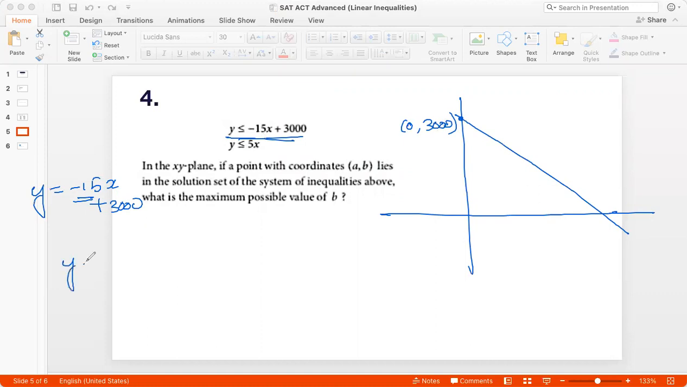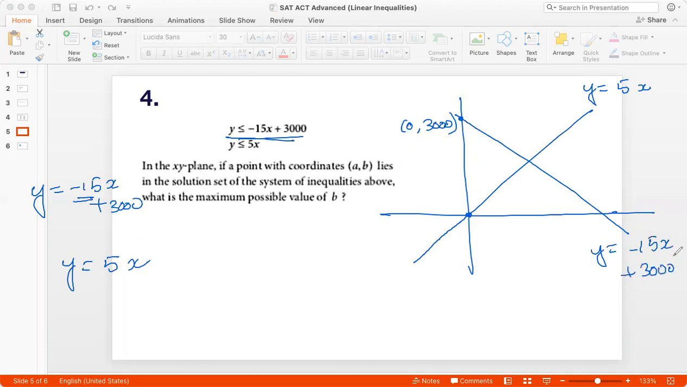What would the line y equal to 5x look like? It would look like this, right? This is y equal to 5x. The slope is positive 5, so it's a rising line. And it has to go through the origin because it does not have a y-intercept. So this is y equal to 5x, and this is y equal to negative 15x plus 3000. Now, y less than this would be the region below the first line. Y less than, so this is this region.